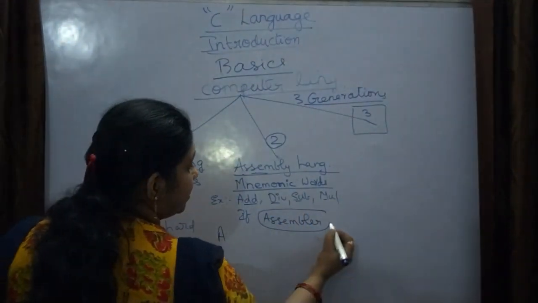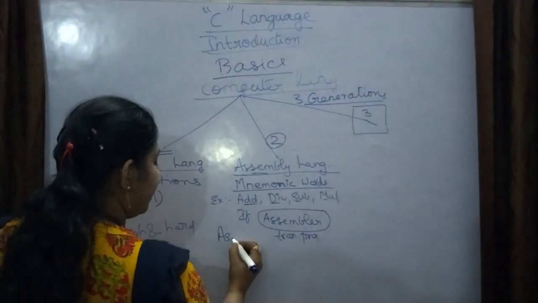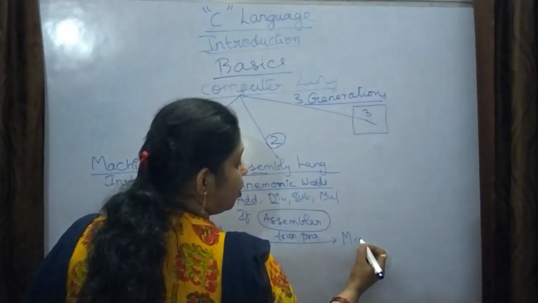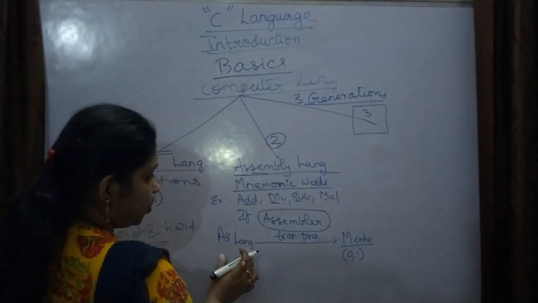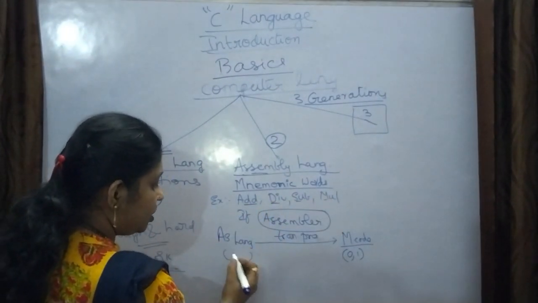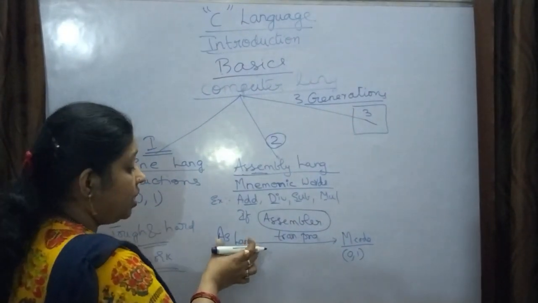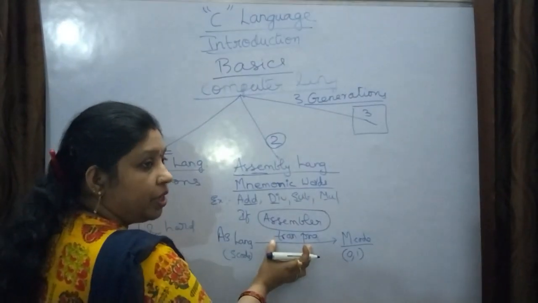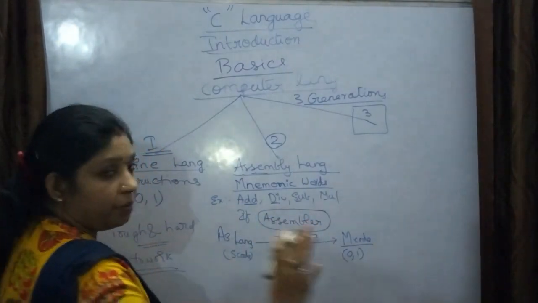The assembler is a translating program, where assembly language is converted to machine code or machine language. Machine language will be in zeros and ones. So the source code using words like add, div, sub, mul, which is in assembly language, is converted to the machine code with the translating program called assembler here. Okay. So with this they worked for many years.